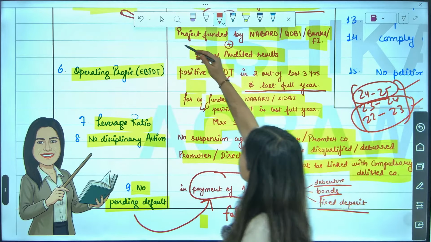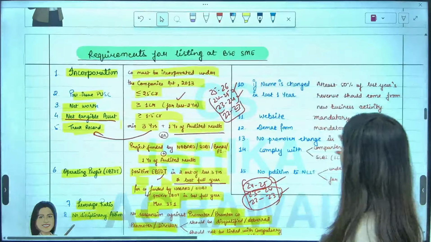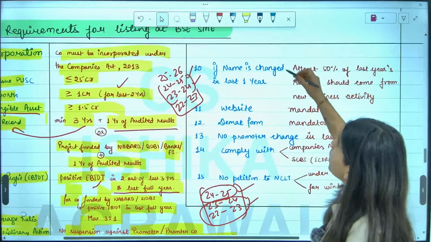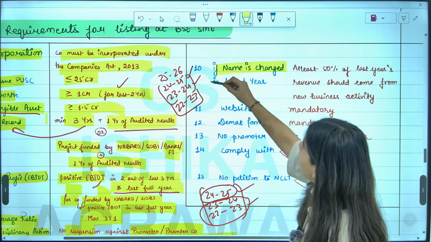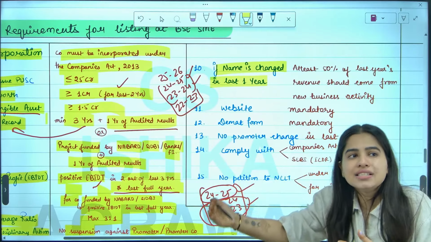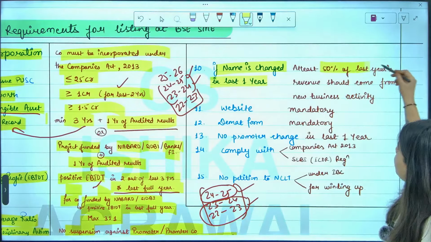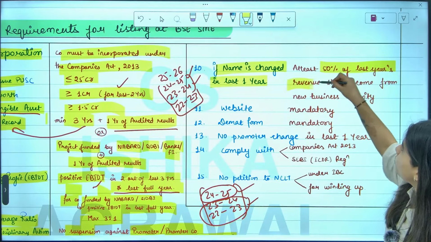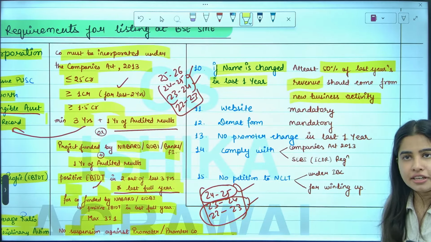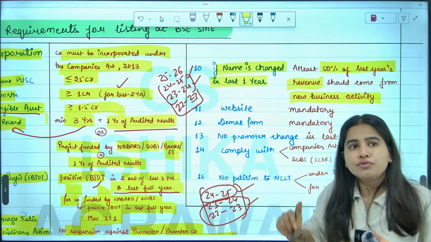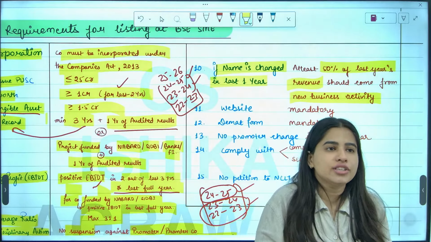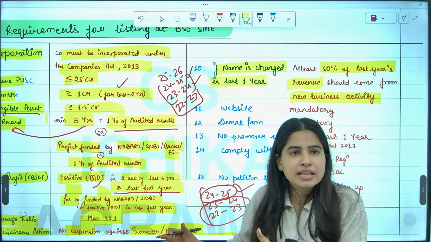Are we clear with this? Now, some last few remaining points. Number one, if your name is changed in the last year, then 50% of the revenue should be from the new business activity. So let's say your name is changed from Ishika's Education Limited to Ishika's Finance Limited.